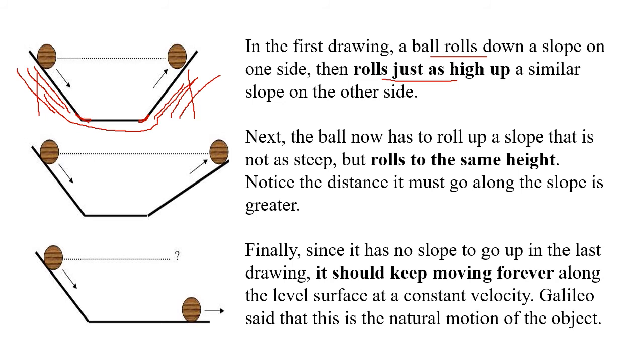Okay, so what did Galileo do next? He kept the first slope as it is. In the second case, he changed the slope. He changed the inclination. Again smooth surfaces, but the same thing happened. As the ball was coming down, the speed increased.